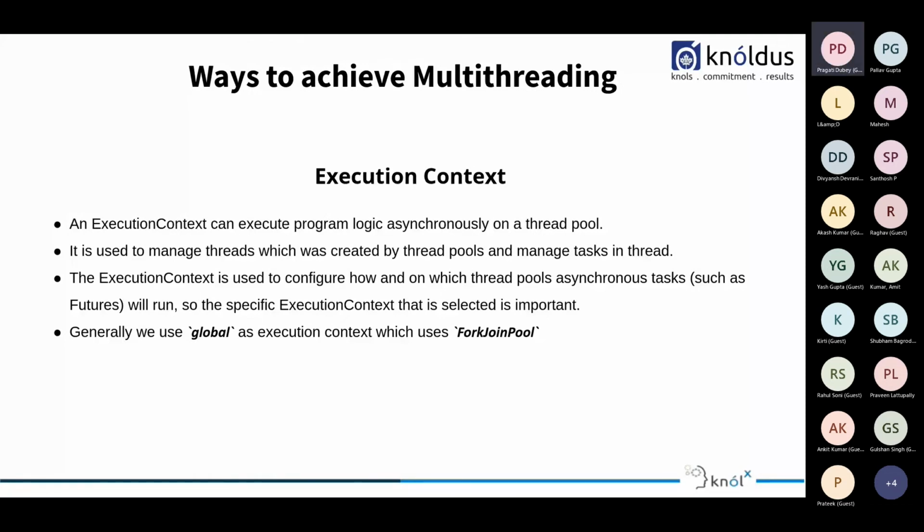Generally, we provide global as the execution context, which in between uses the fork join pool. We will see the types of thread pools later in the session, but we generally take the execution context as global when we are dealing with future computations. Moving on.